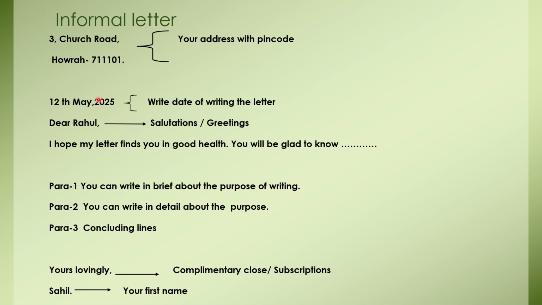Remember, always write the full name of the month. For example, December, January. Don't write Jan, but write the full name of the month. After that, there should be one line gap.